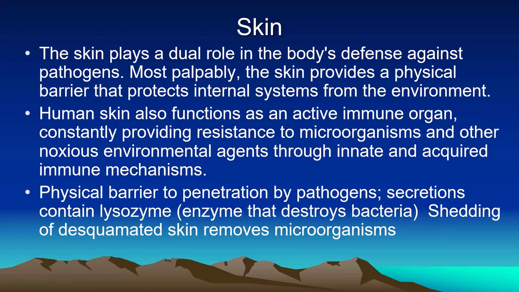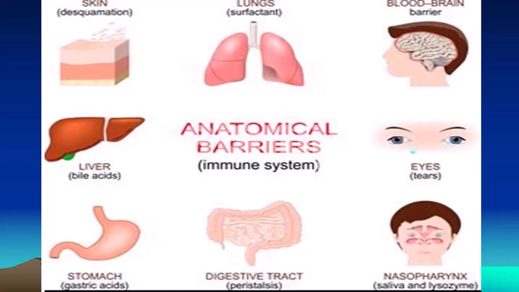The skin secretes secretions which contain lysozyme, which are enzymes in nature that destroy bacteria, and also shedding of hard desquamated skin removes microorganisms.